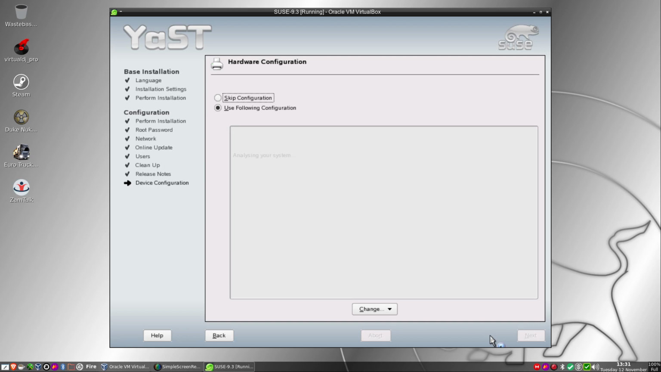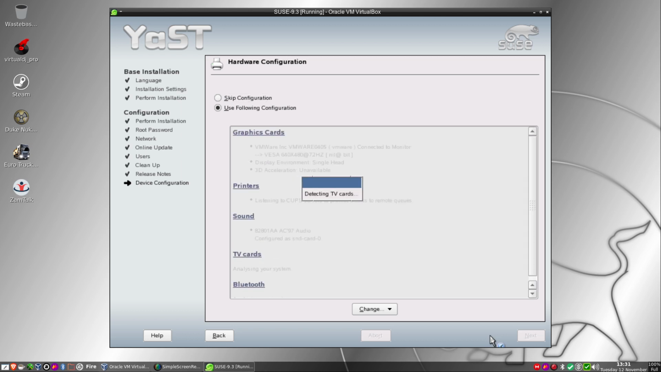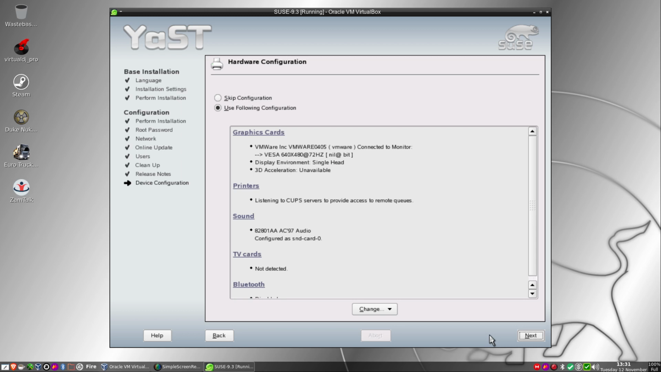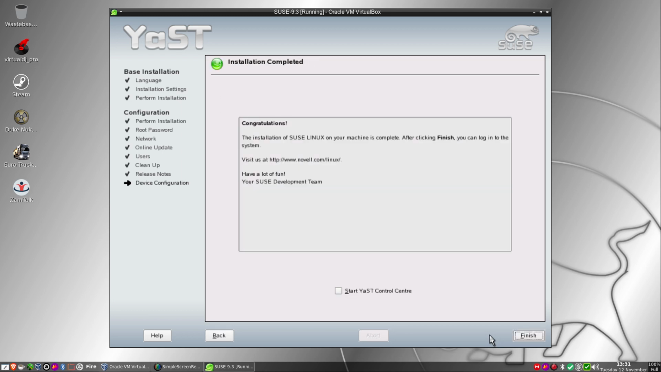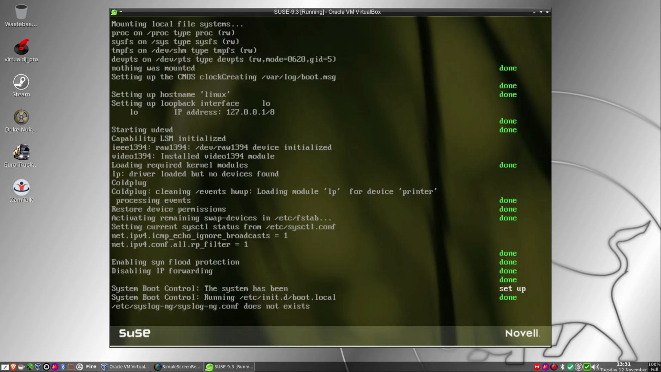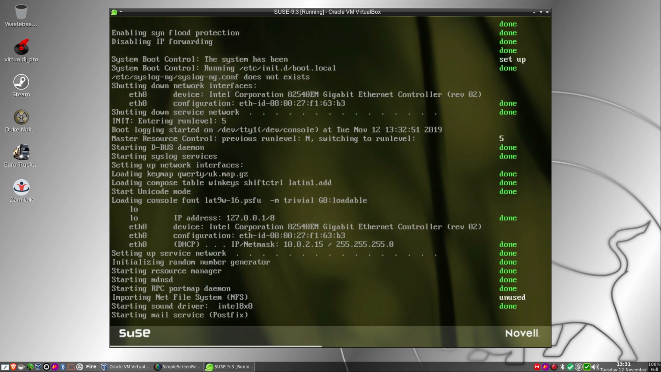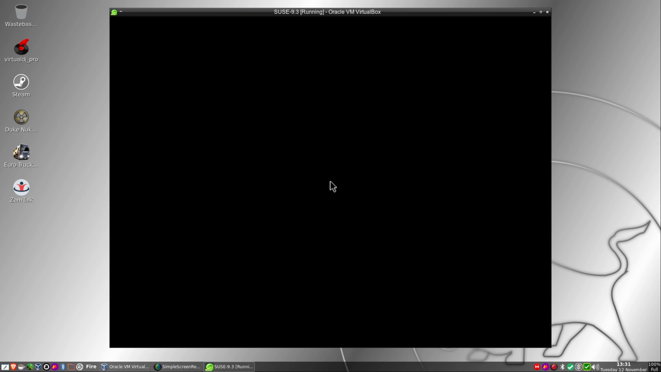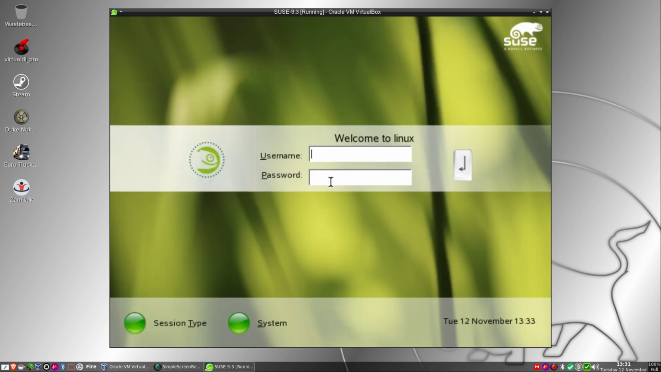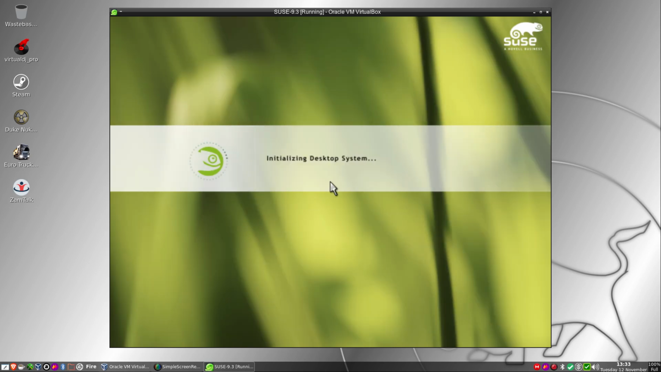Yeah, the screen went blank there for a second for the X server, looking at, detecting Bluetooth, and so on. Let's click next. Okay, and we can finish. And welcome to Linux. So I'll log in and we'll have a look around SUSE.